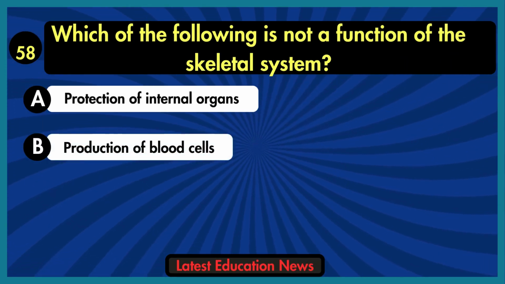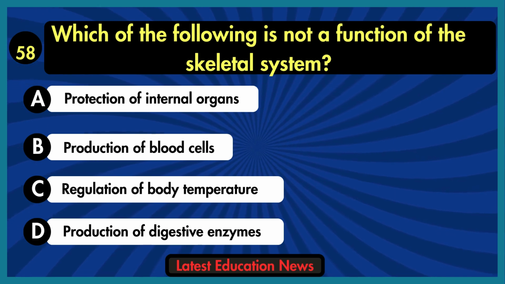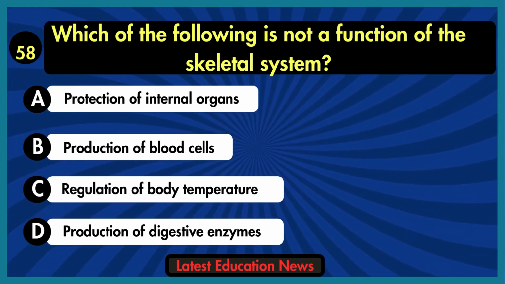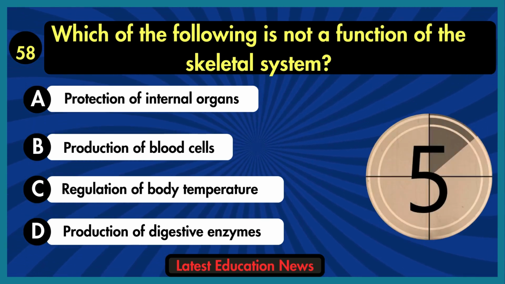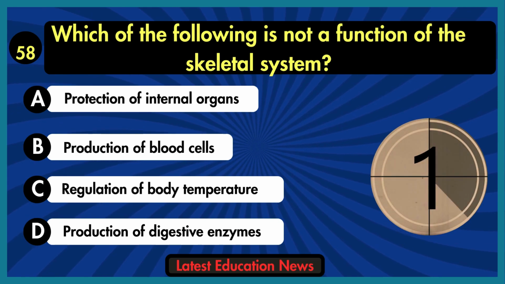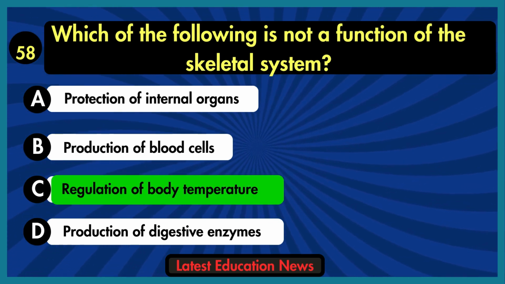Which of the following is not a function of the skeletal system? A. Protection of internal organs. B. Production of blood cells. C. Regulation of body temperature. D. Production of digestive enzymes. The correct answer is option C, regulation of body temperature.